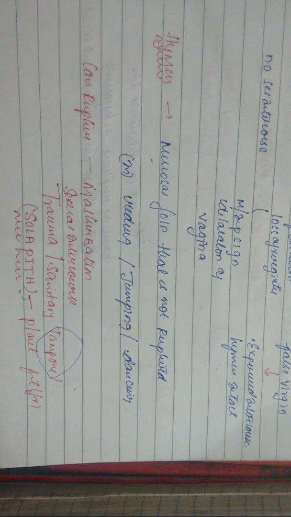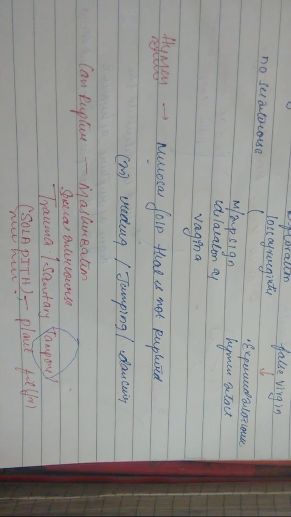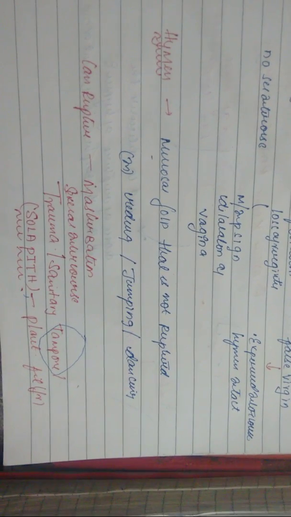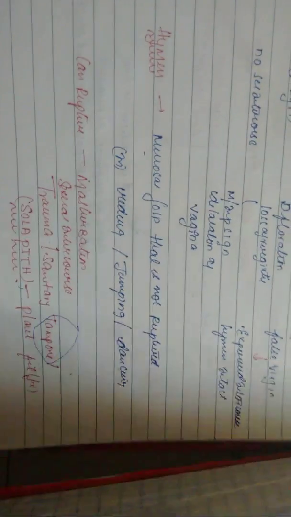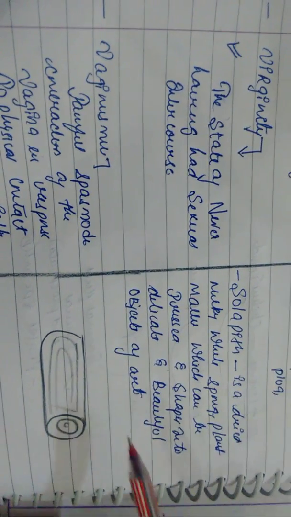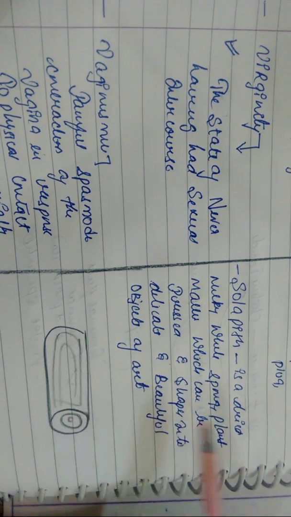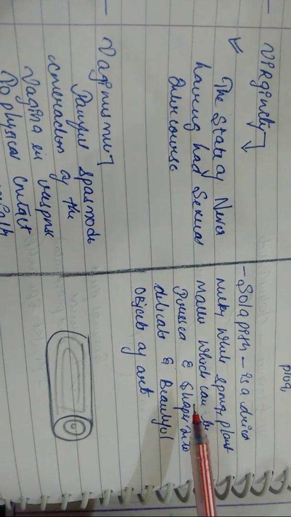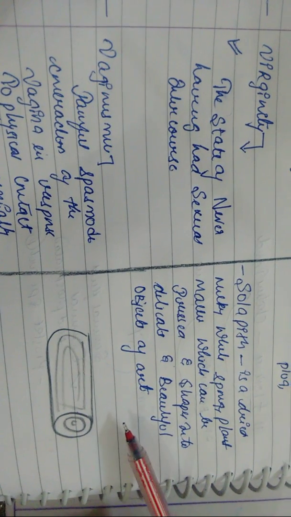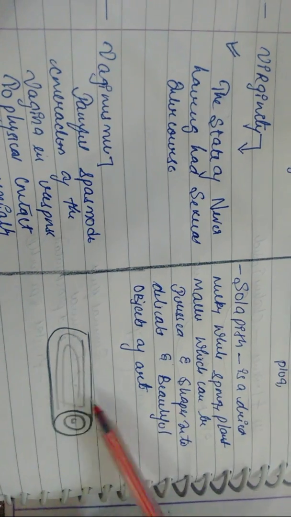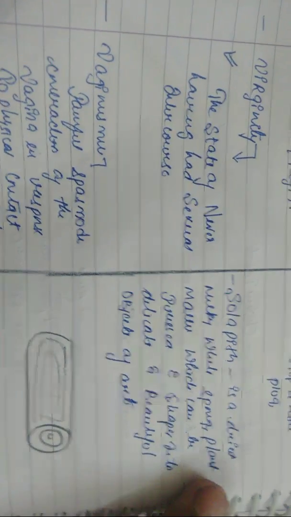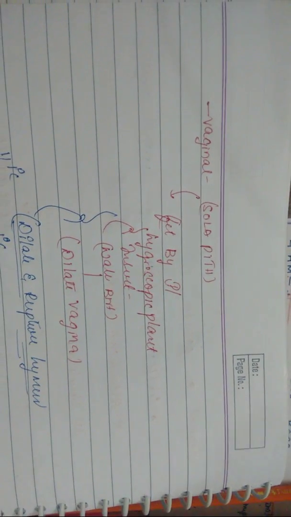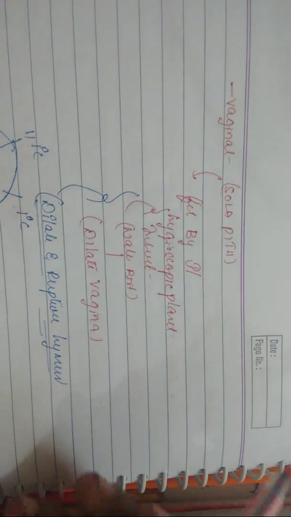The next thing you have to understand is sola pith, which is a plant form. So what is this? Sola pith is derived from a milky white, spongy plant. If you observe this, this is how the sola pith looks. It can be pressed and shaped into different objects, right? So what do they do with this? They put it in the vagina. Suppose the hymenal opening is small, they fit it in that.